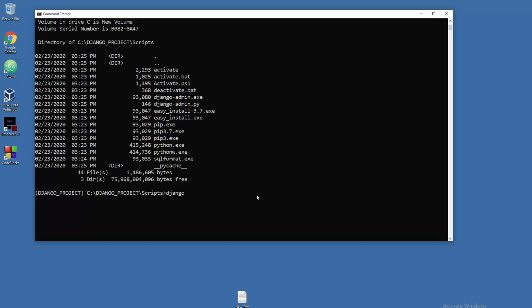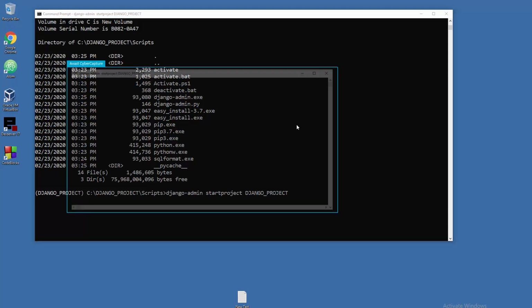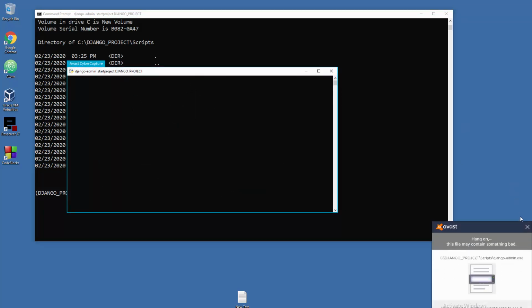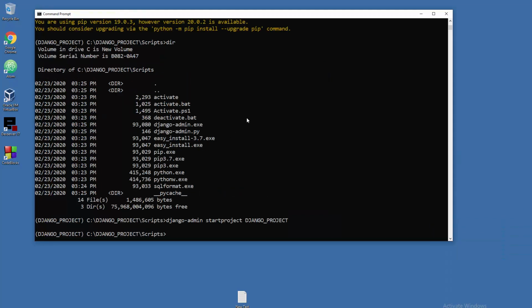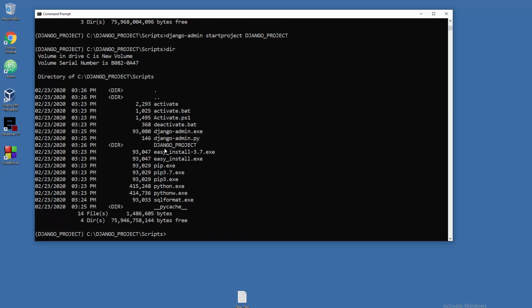So django-admin startproject, and not startprojects. The name of your project will be, I'm going to use uppercase here just to see things better, Django project. It's totally up to you what the name will be. So let's press enter, and Avast is complaining again, but that's cool. And there you go. So how do I know that everything is fine? Let's do the directory listing, and here we are, Django project.